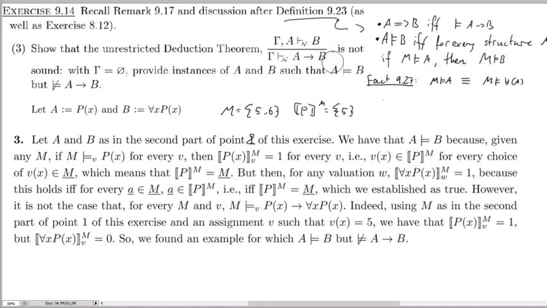But here we have no assumption of A being satisfied for all M. And because we have no such assumption, we can create an interpretation in which A is satisfied but B is not satisfied. Hence, the entire thing isn't valid. So that's how we showed that the unrestricted deduction theorem is not sound.